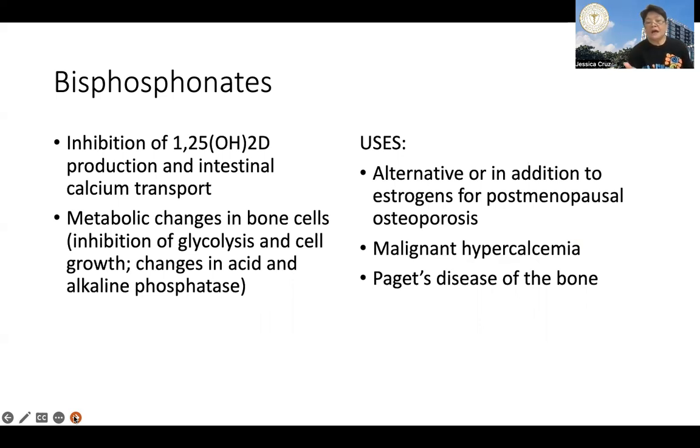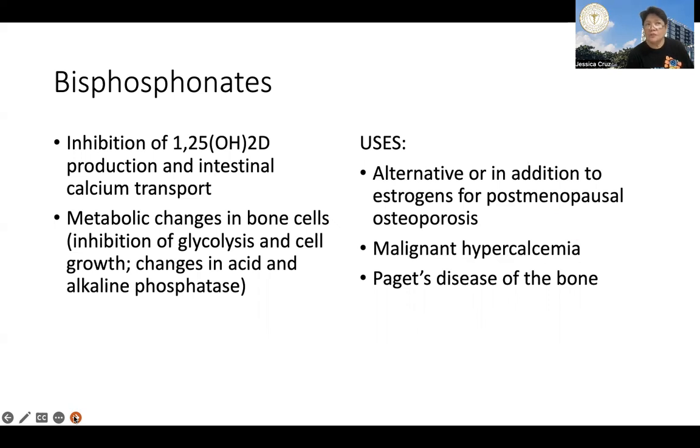And this can be the reason behind the early cell death of osteoclasts that is enhanced by bisphosphonates, no? So currently, this is an alternative or an adjunct to estrogen treatment for postmenopausal osteoporosis, no?